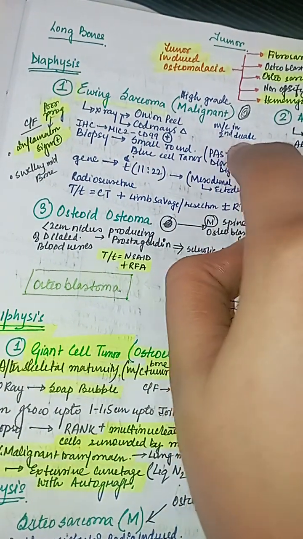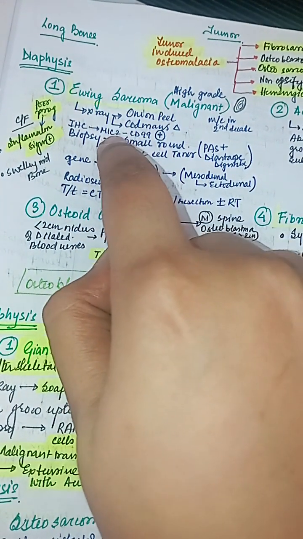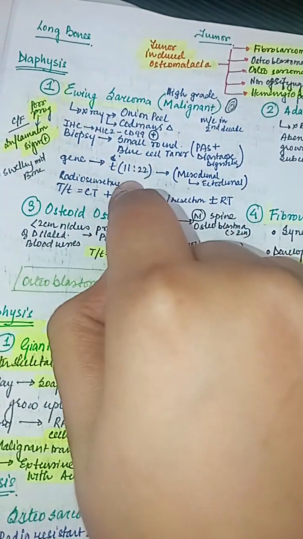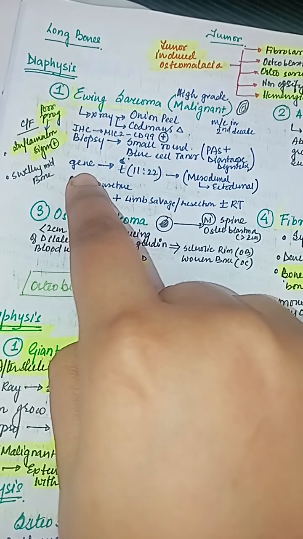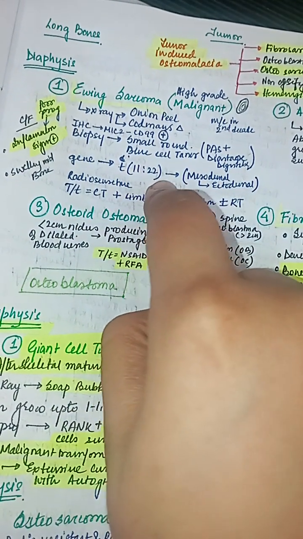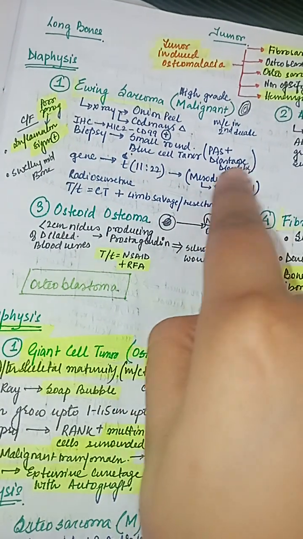IHC is MIC2 CD99 positive. Biopsy is small round blue cell tumor, PAS positive, diastase digestible. Gene translocation of 11;22 and from mesodermal to ectodermal.